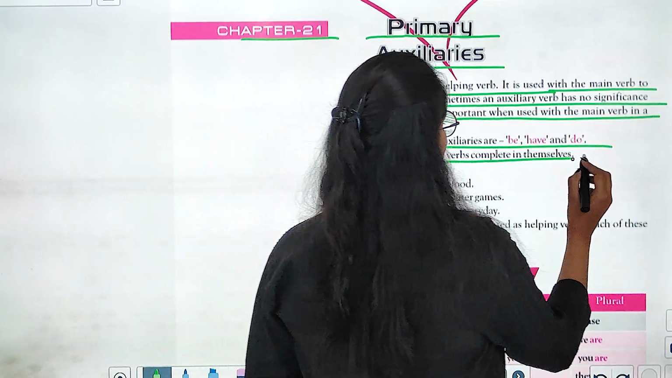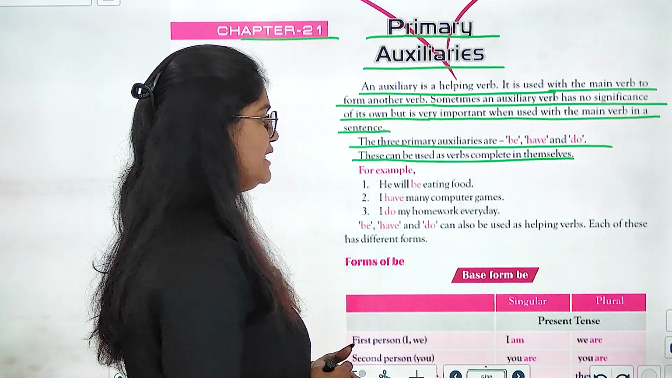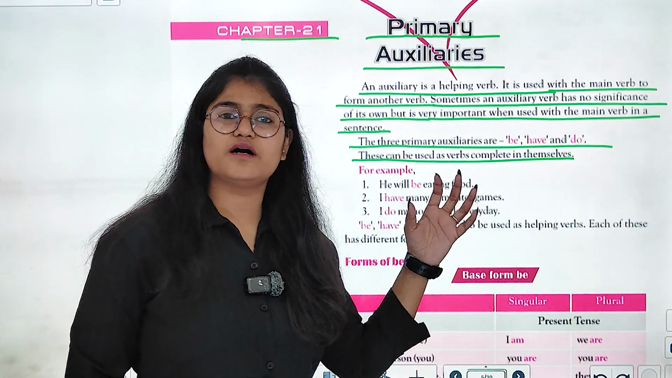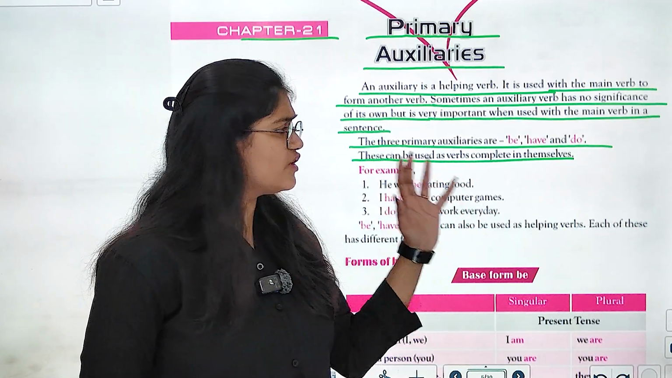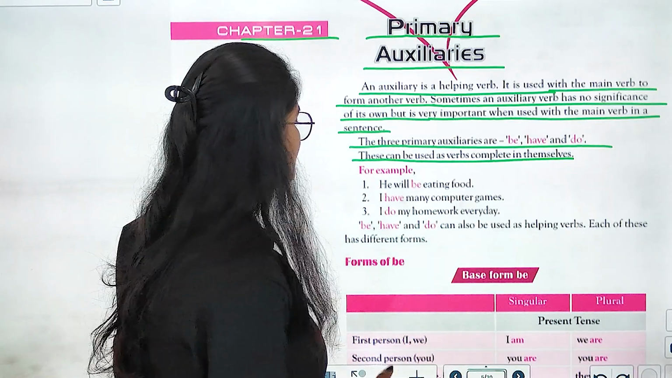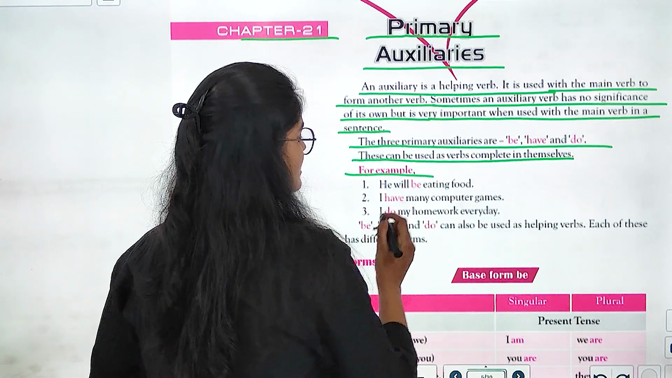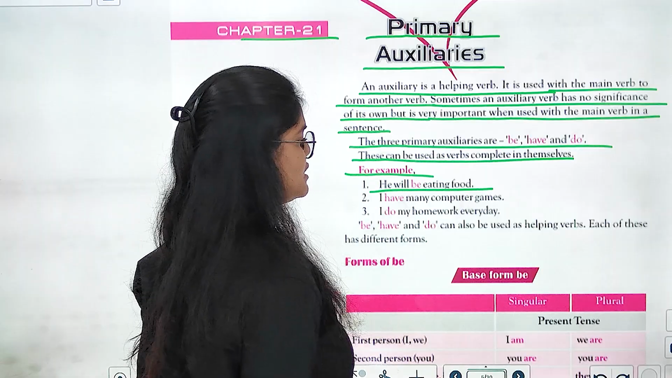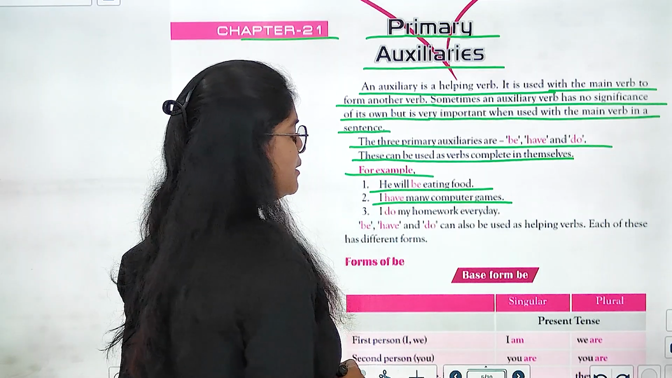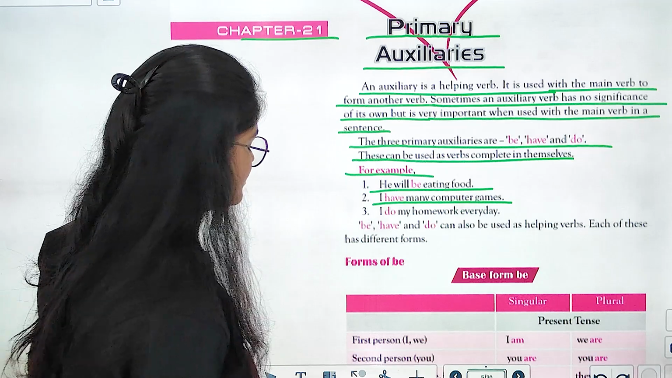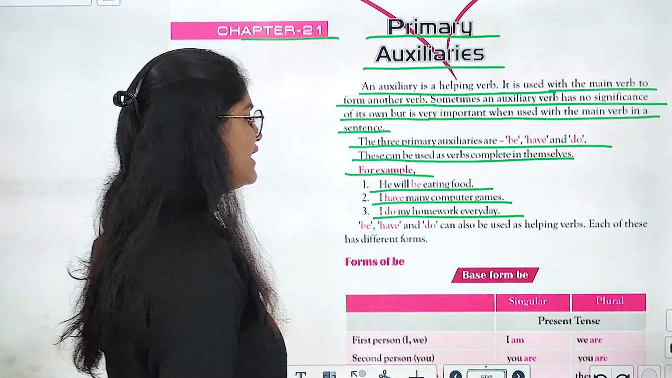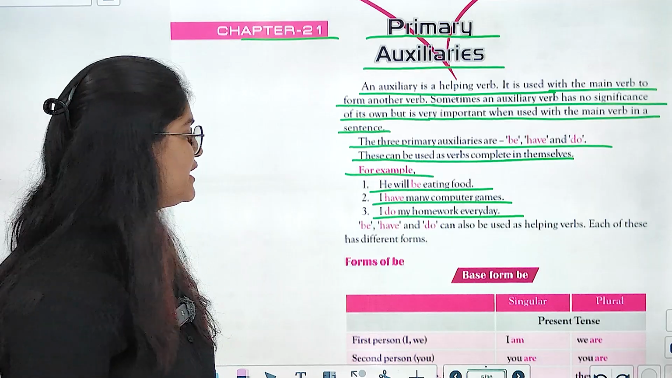These can be used as verbs complete in themselves. कि ये हम प्रॉपर वर्ब्स की तरह भी यूज कर सकते हैं, राइट? जैसे कि फॉर एग्जाम्पल he will be eating food. I have many computer games. I do my homework every day, right?